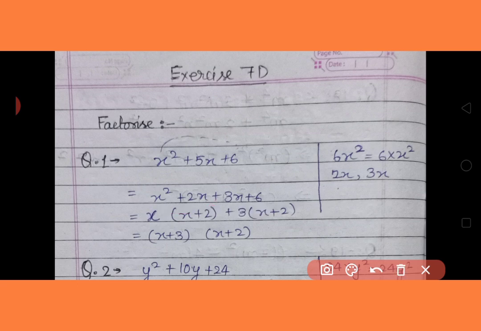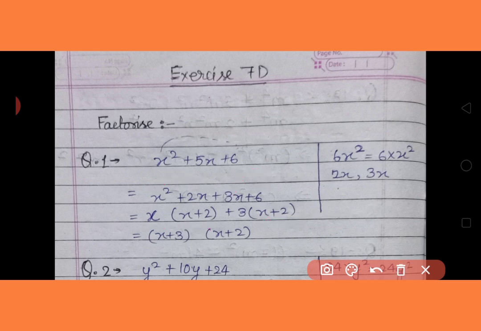So from the first group x is common in both terms, so x is taken as common, so it remained inside the bracket x plus 2. And here in 3x and 6, 3 is common, so we will take 3 outside, so again x plus 2 remains.